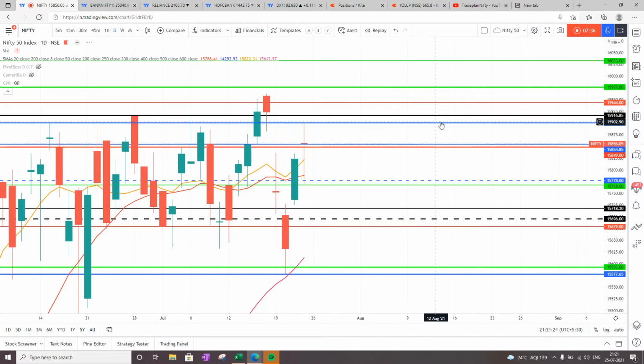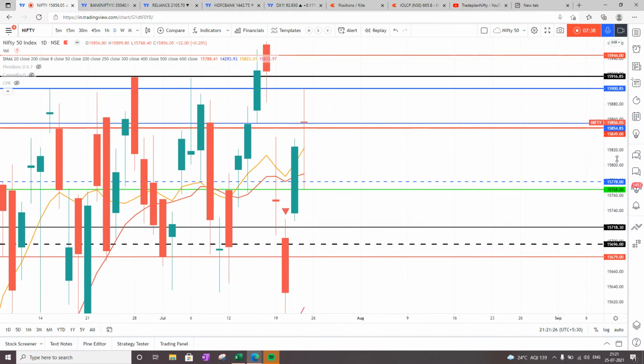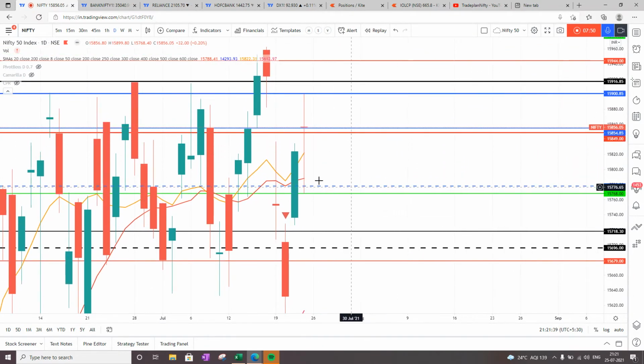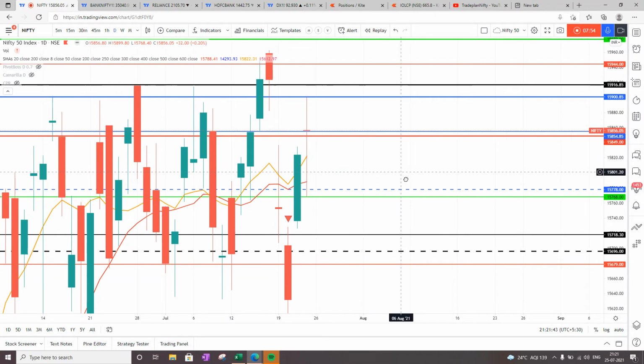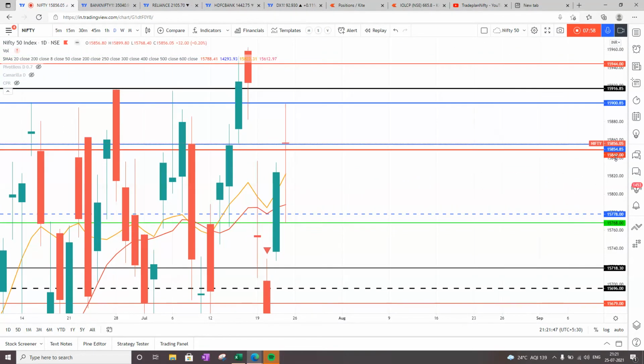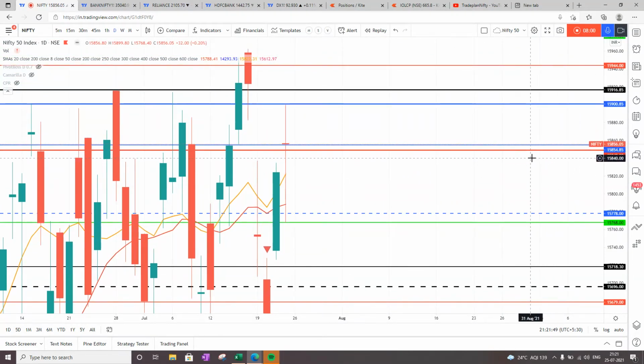Now on the daily chart, the market on Friday has almost formed a doji with red sign, but still not a sign of downward direction. Tomorrow will be a critical day to define the next move, whether it's going down or going up. Still above 8 bar, above 20 bar, so it is in uptrend. It will have good support or resistance depending upon where it opens.